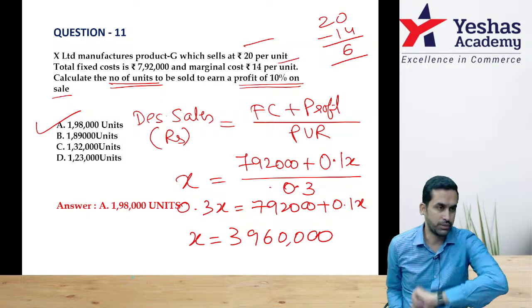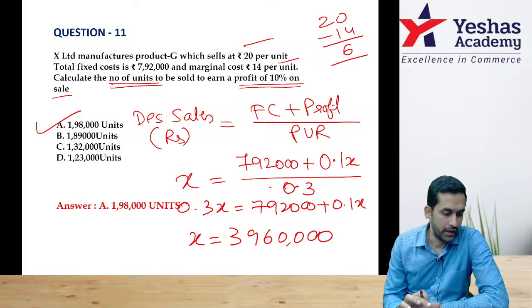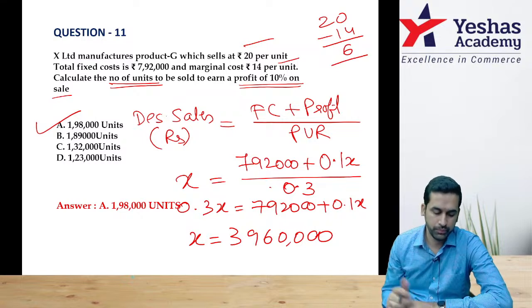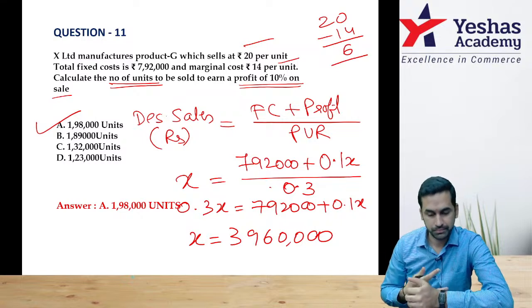Yeah, I made a small mistake. I worked out the percentage on quantity. It's not on quantity. It should be on the rupee value, 198,000. Yeah. Let's move on.